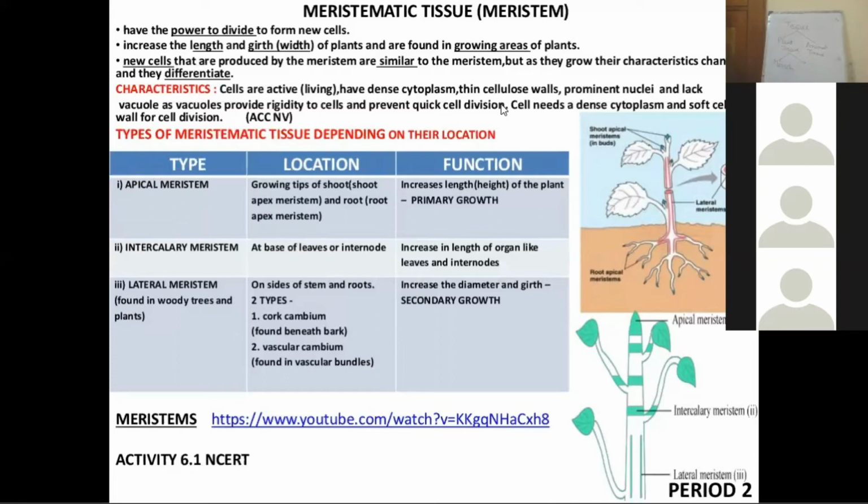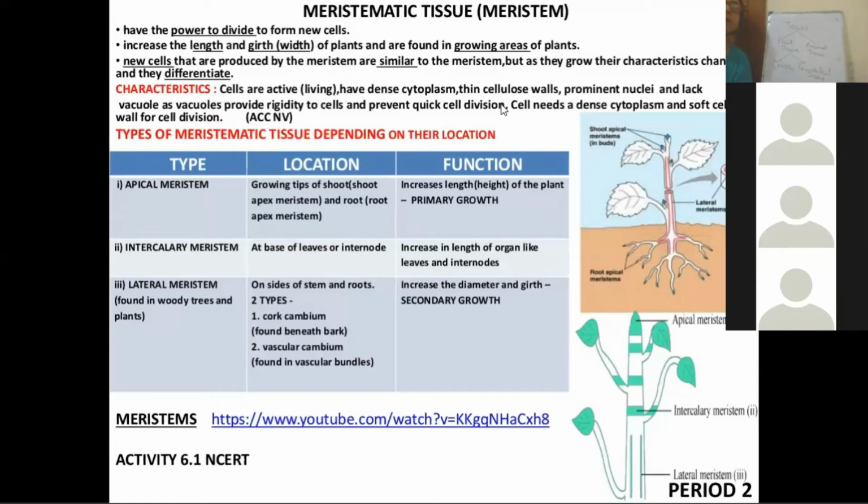So meristematic tissues are the living ones, whereas the permanent tissue have lost their ability to divide. This is the basic difference between the meristematic tissue and permanent tissue: meristematic tissue has the ability to divide, whereas the permanent tissue has lost its ability to divide.